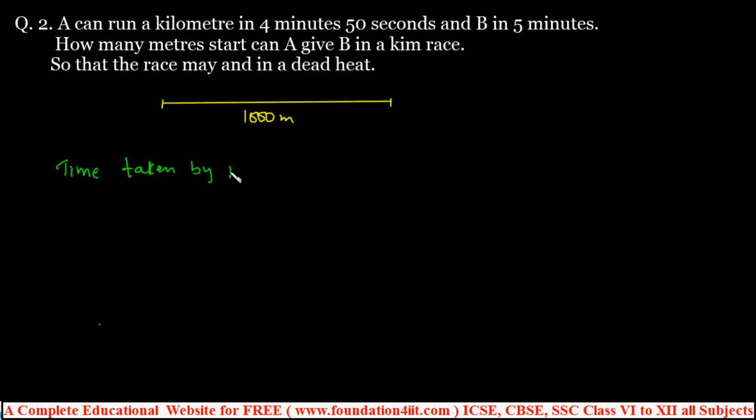Time taken by A to run the same 1 kilometer. Okay, distance is 1 kilometer. 4 minutes 50 seconds. 4 minutes is 4 into 60 plus 50 seconds. So total 290 seconds. Right? A takes 290 seconds to run 1 kilometer.